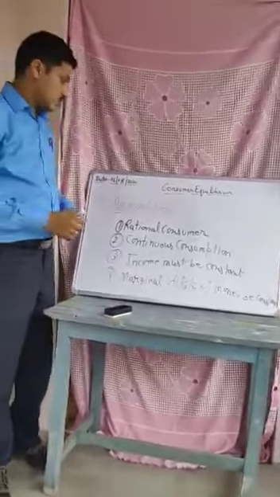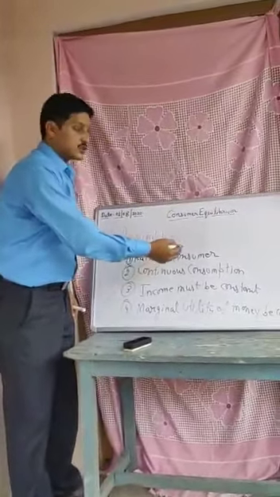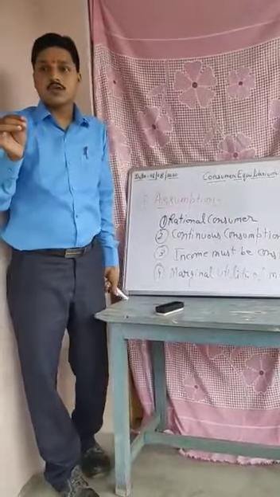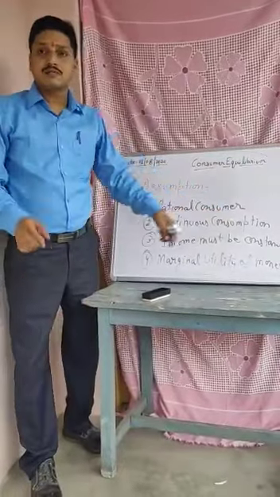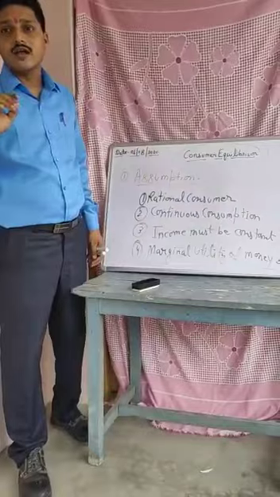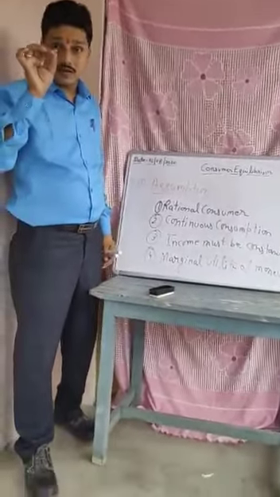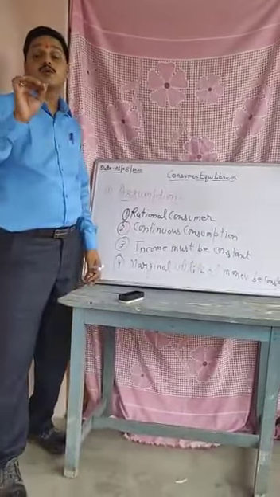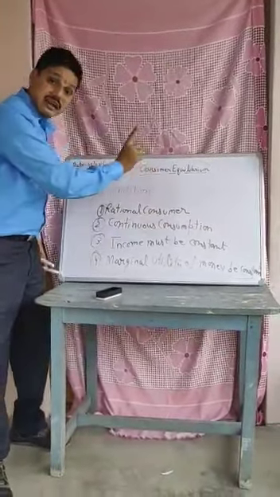Second is continuous consumption. The product is used daily in serial order, so that we can know whether the consumer is in equilibrium or not, whether the marginal utility is equal to the price or not. So continuous consumption is necessary.